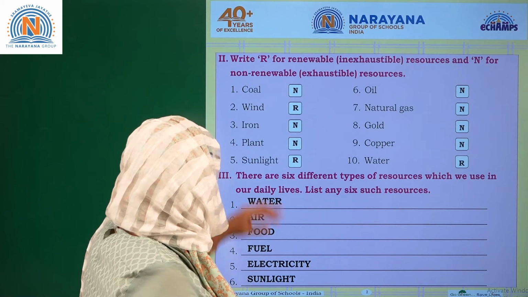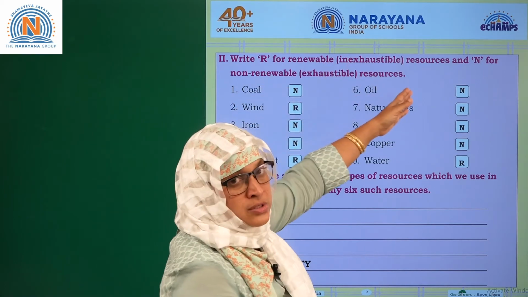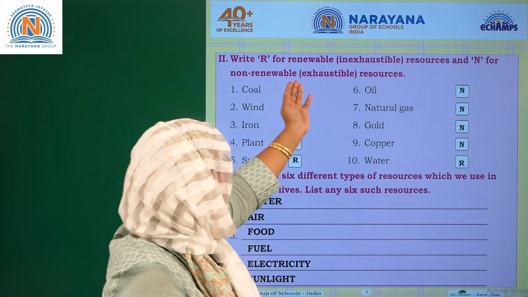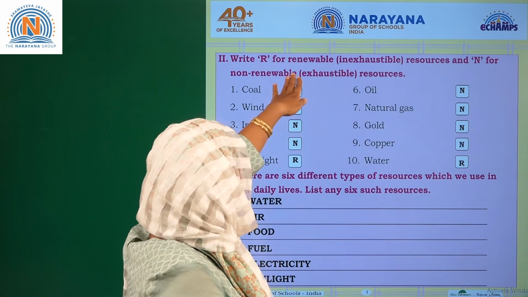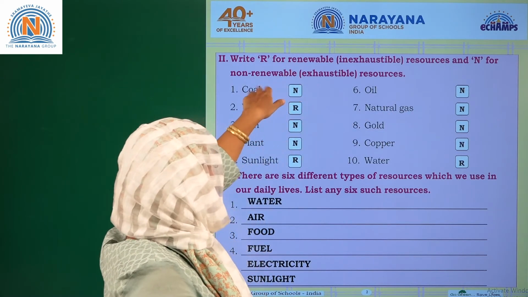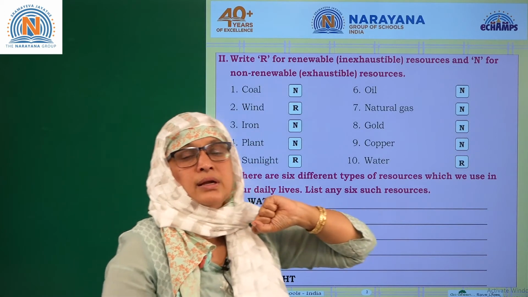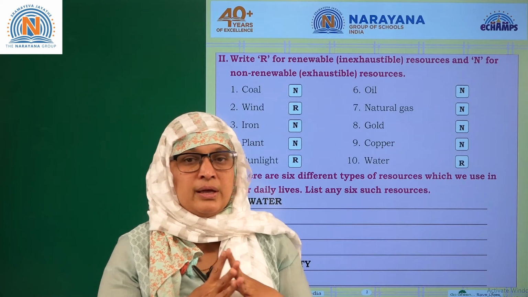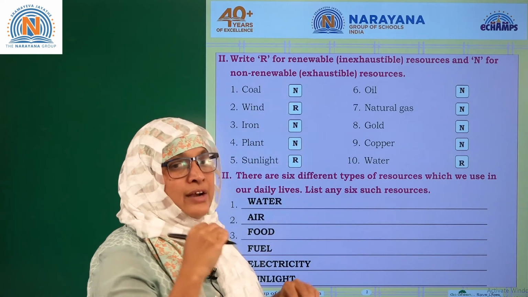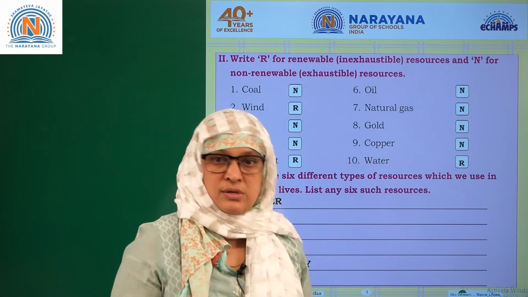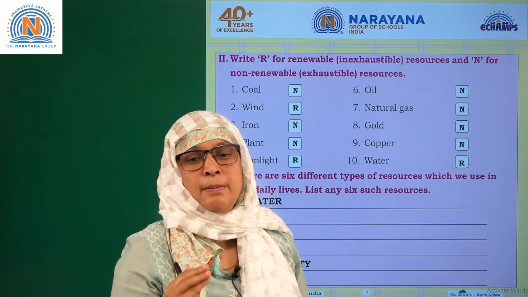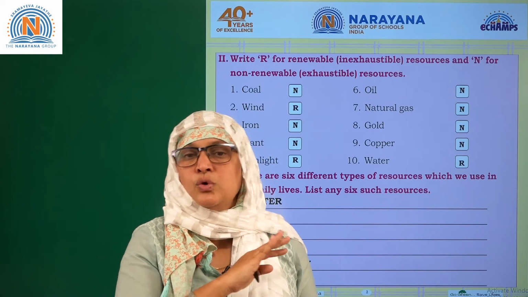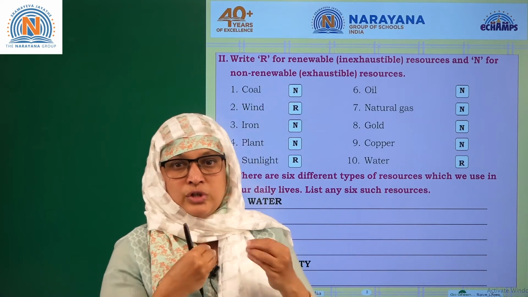Okay, now what is this? Write R for renewable or inexhaustible resources and N for non-renewable or exhaustible resources. What is renewable and non-renewable? Renewable is something that's going to be there forever, like water, air. And what is non-renewable? At one point of time, it's going to exhaust, like petroleum deposits. By 2035 or 2040, it's going to exhaust. So there won't be any petroleum deposits, right? So that's how you need to write it out.